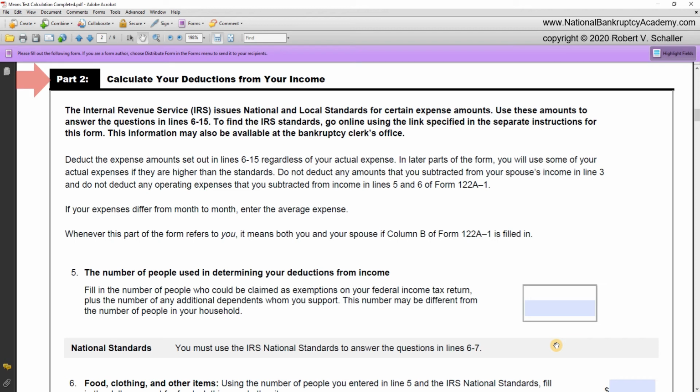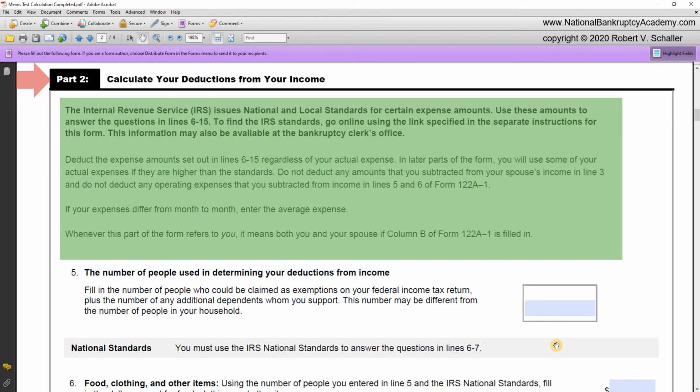Part 2 is titled Calculate Your Deductions from Your Income. The Internal Revenue Service issues national and local standards for certain expense amounts. Use these amounts to answer the questions in lines 6 through 15. To find the IRS standards, go online using the link specified in the separate instructions for this form. The information may also be available at the bankruptcy clerk's office. Well, I would not go to the bankruptcy clerk's office because you want to go to the clerk's office once these documents are completed. The better way to find the information is to go to the United States Department of Justice's website and find the local and national standards. And we're going to do that in a little bit as we go through this form.